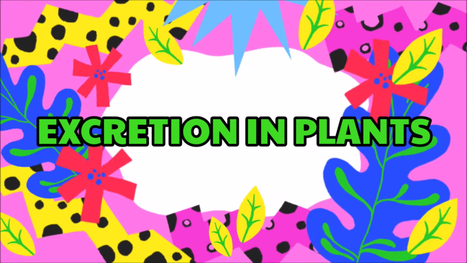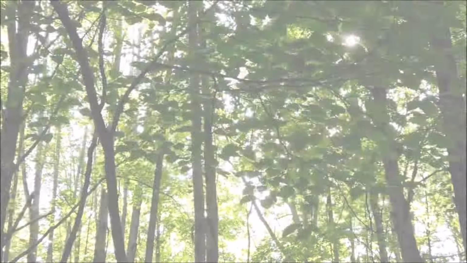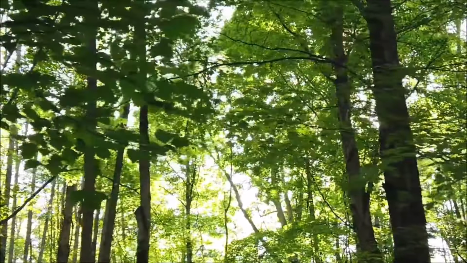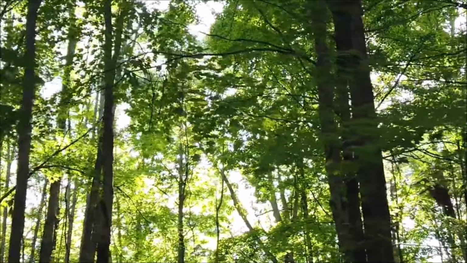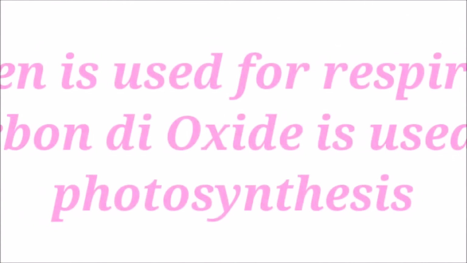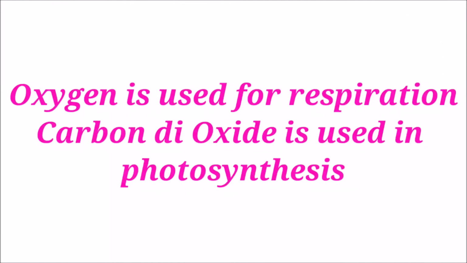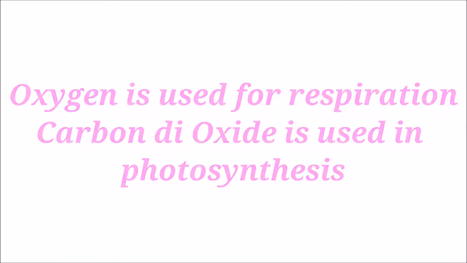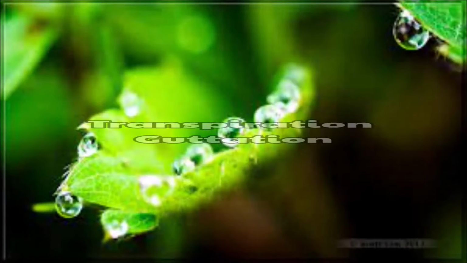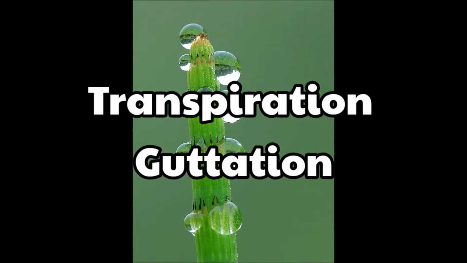Excretion in plants. Do plants excrete like animals? Plants break down waste substances at a much slower rate than animals. And of course, almost all plants utilize some of the waste substances in other processes. For example, the oxygen released in photosynthesis is utilized in respiration, and vice versa. Only the excess carbon dioxide and oxygen are released into the atmosphere through the stomata. Plants can get rid of excess water by processes like transpiration and guttation.